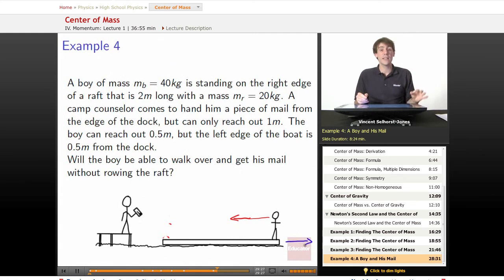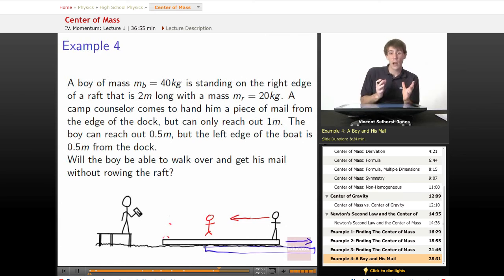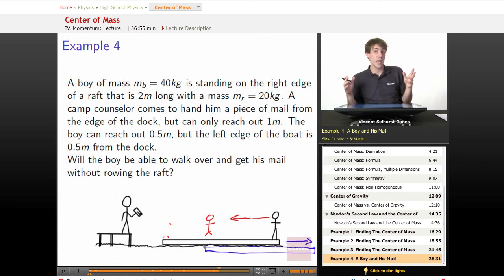The center of mass of the system will be preserved. Since the center of mass of the system is preserved, by the time the boy gets to the left edge of the boat, he might only be over here, and it might be the case that the boat edge is now like this, right? The boat and the boy represent a system, and we know the center of mass of that system will be preserved because there's nothing to hold it in place. There are no external forces acting on the system. So as the boy moves around, the boat will have to move in response to that. The center of mass of the system has to be preserved.